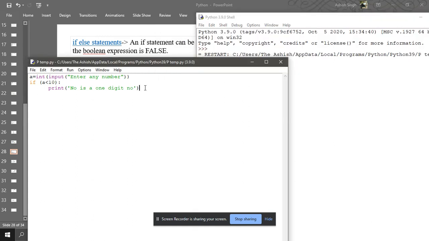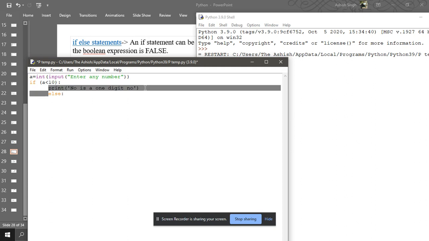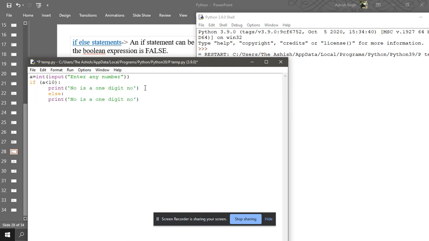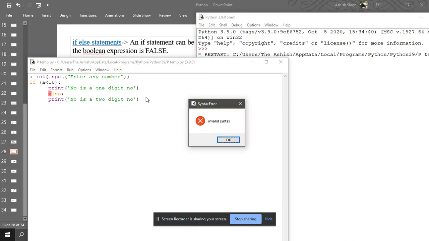Now we are going to see the else part. Just press here and write else, right? And for the else, if the number is not a one digit number, the number will be what? Of course, a two digit number. In such case, run the program.